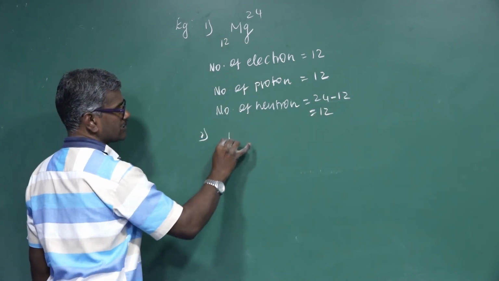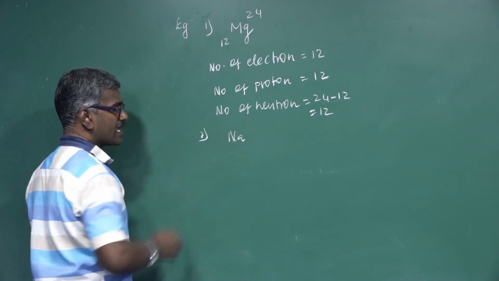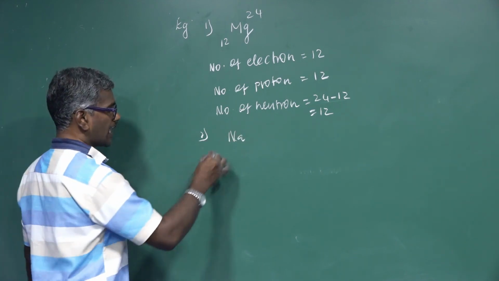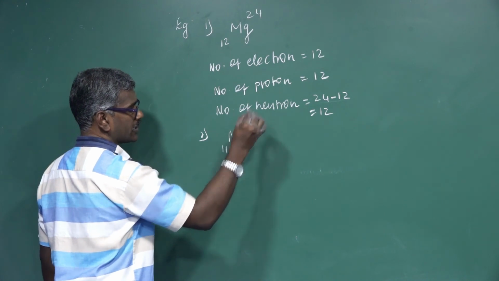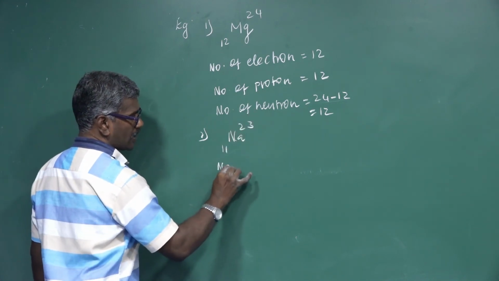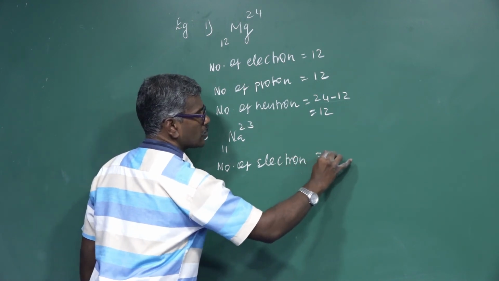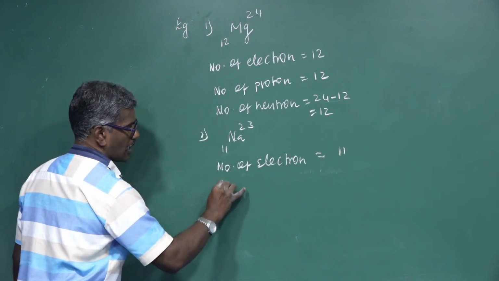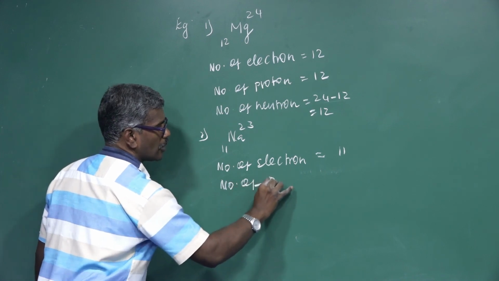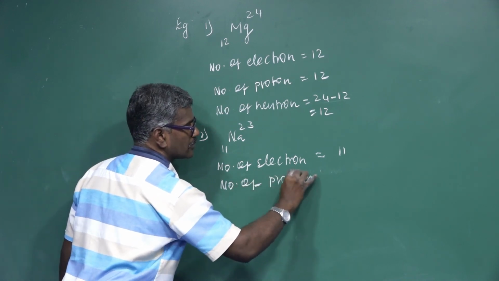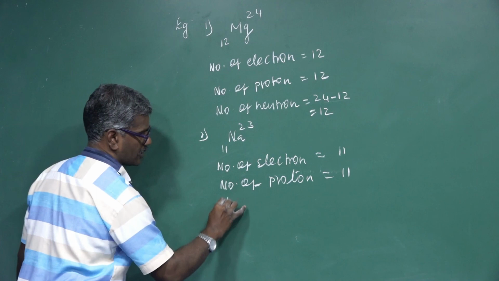Another example, Na. Na is the symbol of sodium, atomic number 11, mass number 23. Number of electrons should be equal to 11. Number of protons should be equal to 11.